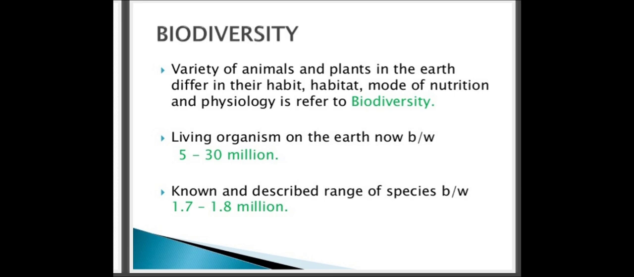India is equally diverse in its faunal wealth. There are about 91,000 animal species found here.